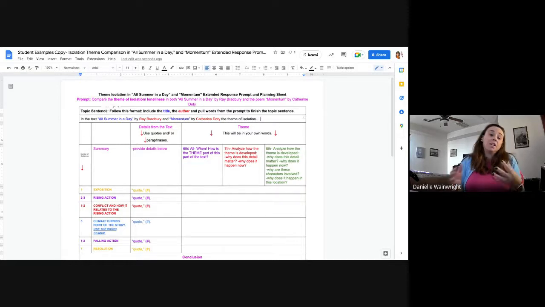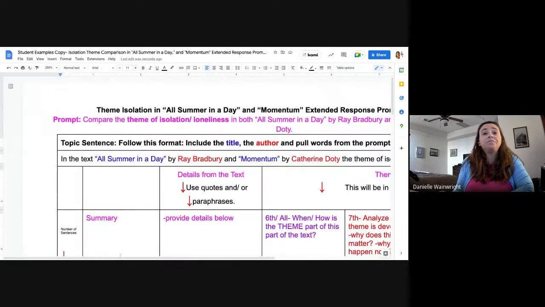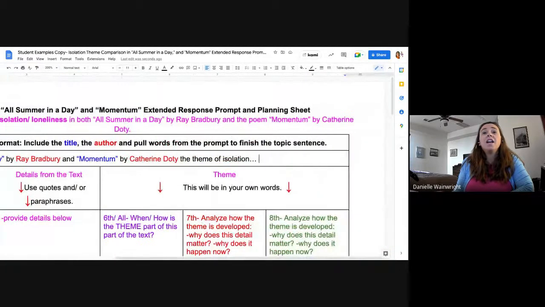And remember that in our class, ... means you finish the sentence. I'm not going to tell you how the theme of isolation impacts the plot, impacts the story, or in what ways or in what different ways, because that's what you've got to get to. So I'm not going to tell you that. I'm going to make my screen really big here for a second so that you can see that. The ... right here is my signal to you to finish this sentence.